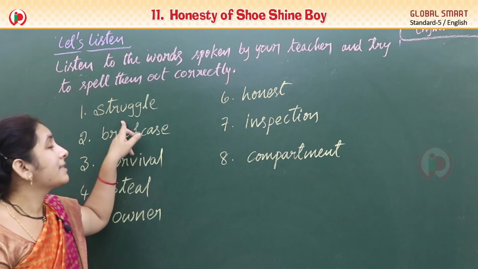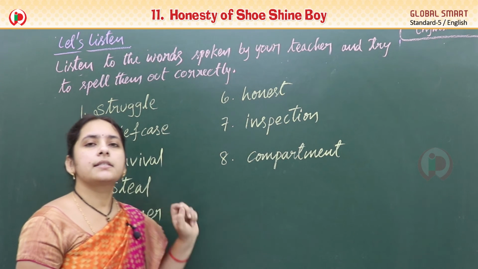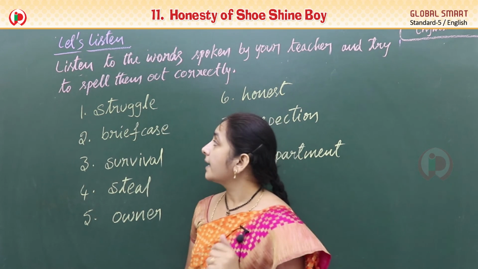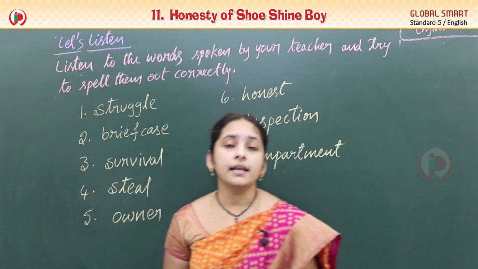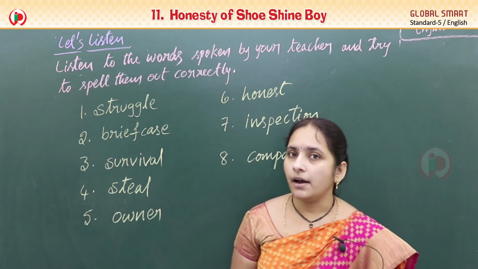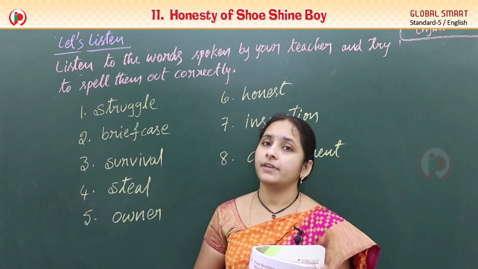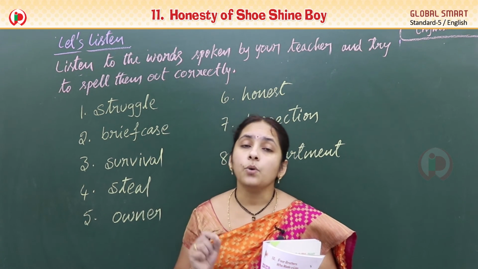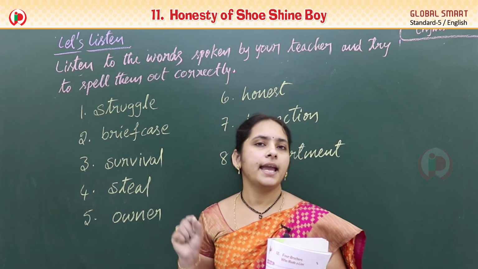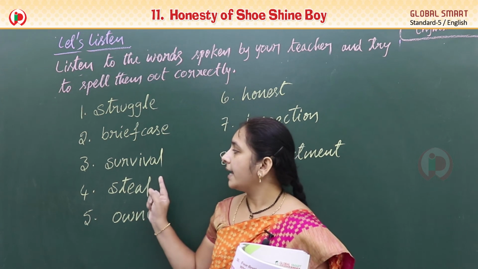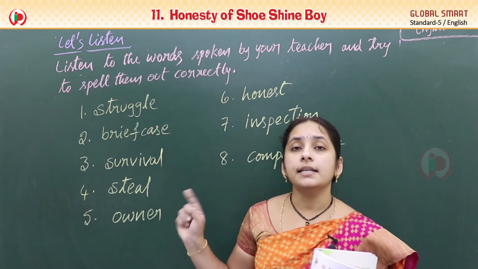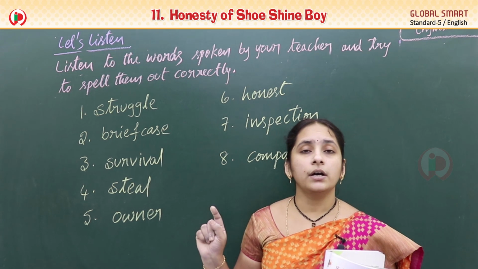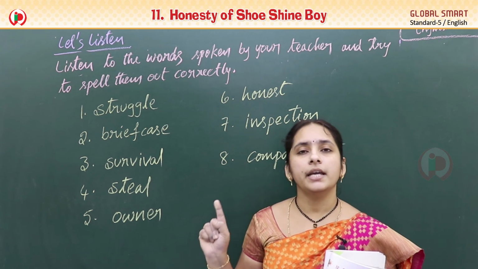What are those? Struggle, S-T-R-U-G-G-L-E. Briefcase, B-R-I-E-F-C-A-S-E. Survival, S-U-R-V-I-V-A-L. Steel, S-T-E-A-L. Owner, O-W-N-E-R.